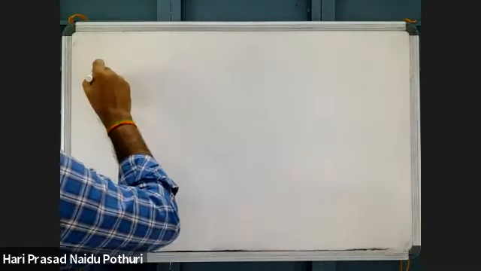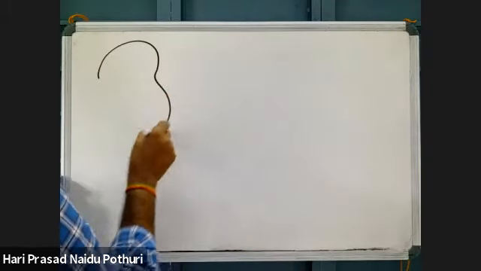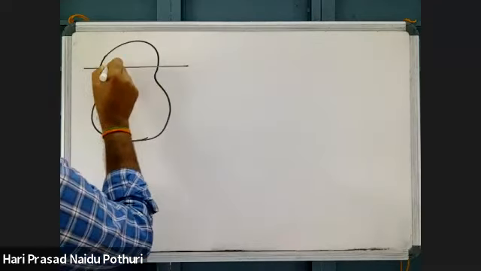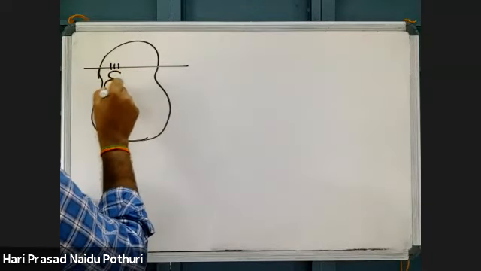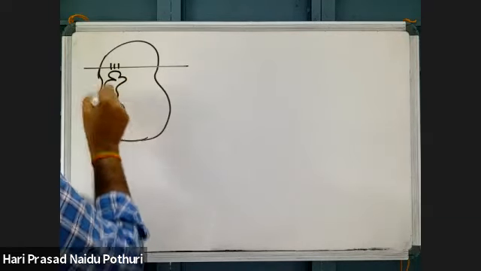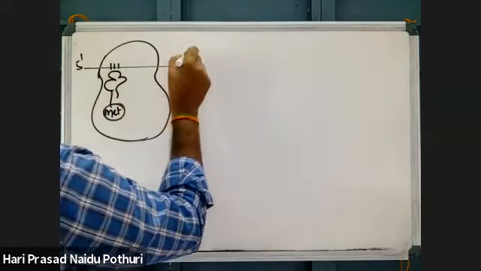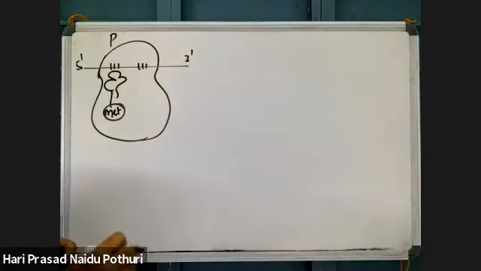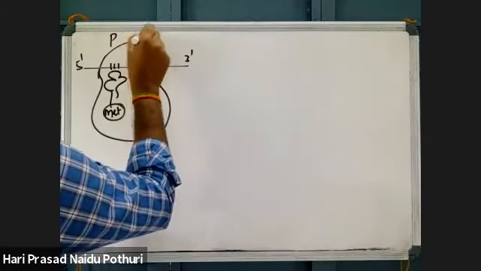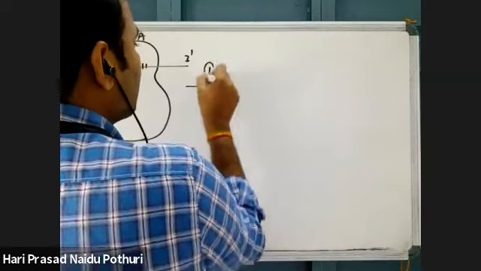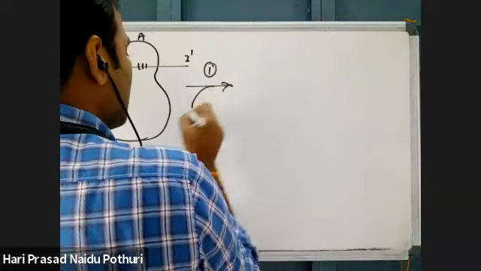See now what is happening. Suppose one ribosome is there. In this ribosome, by initiation at the AUG codon, there was binding of a methionine amino acid, in the 5 prime to 3 prime direction. This is what we call the P site and this is what we call the A site. After this, the first reaction takes place. What is that first reaction?